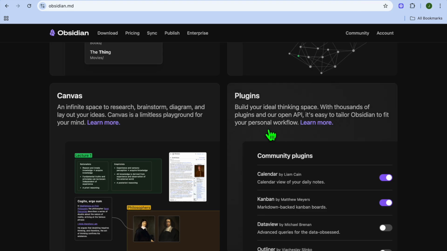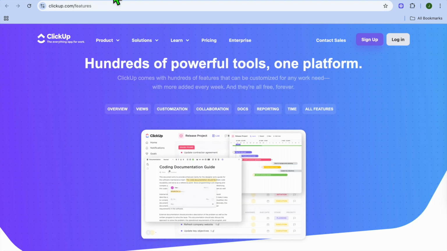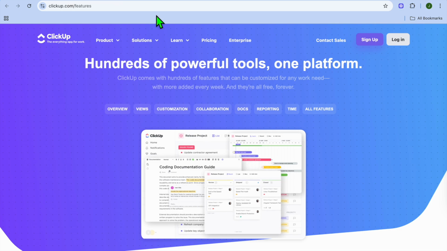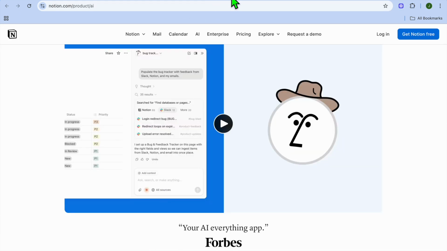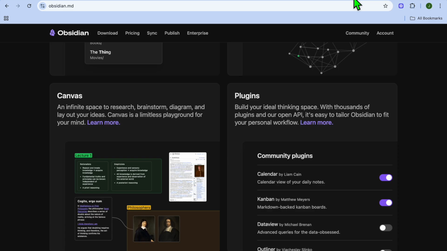Obsidian relies on community-built AI plugins, so power users can integrate ChatGPT and local models. If you want automated task management, then you should go with ClickUp. If you want AI writing and documentation, you should go with Notion. And if you want custom offline AI, you can go with Obsidian and its plugins.